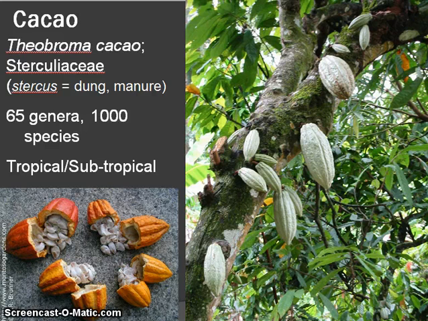Cacao is the third plant we will talk about. It is also a tropical understory plant, and it is the source of chocolate. Scientific name, Theobroma cacao, means drink of the gods. Interestingly, the family name means dung or manure plants.